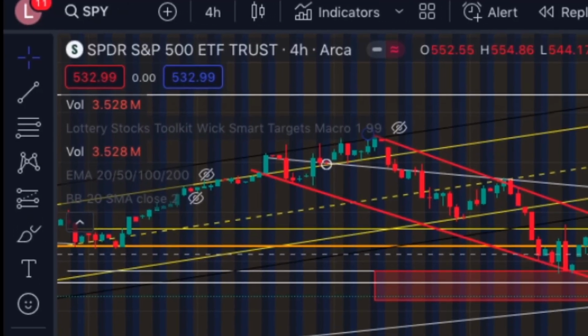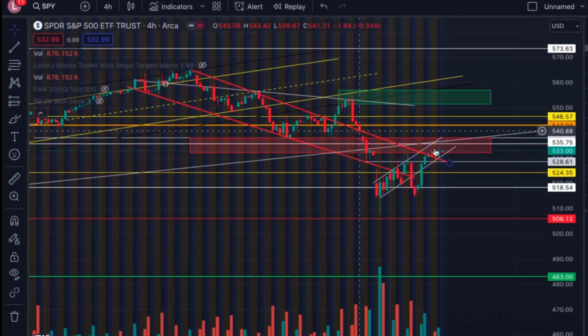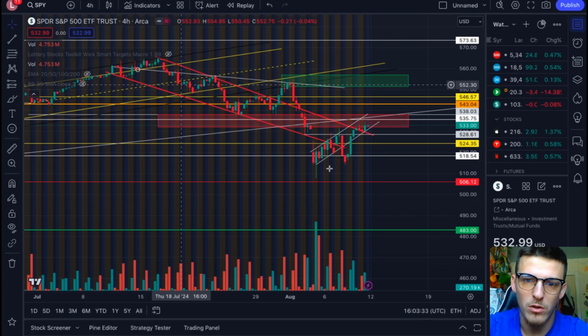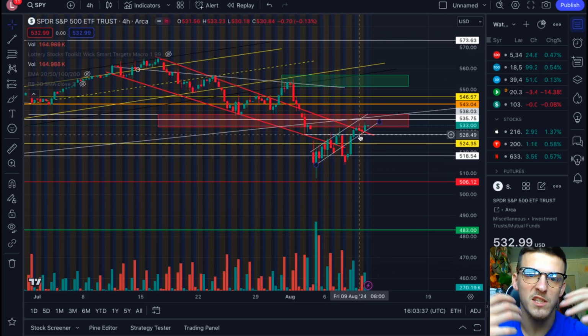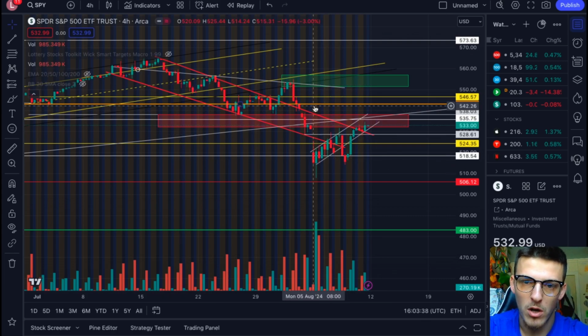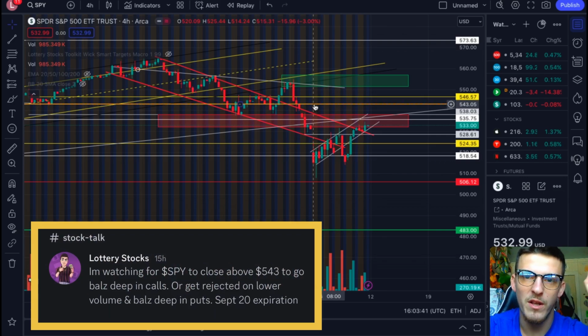The S&P 500 came all the way back up to 533. You can see that right here on the 4-hour chart, trading in this channel. Now, what is this big trade that I am talking about? I am talking about the neckline at 543 on the S&P 500. Why is that level so important?